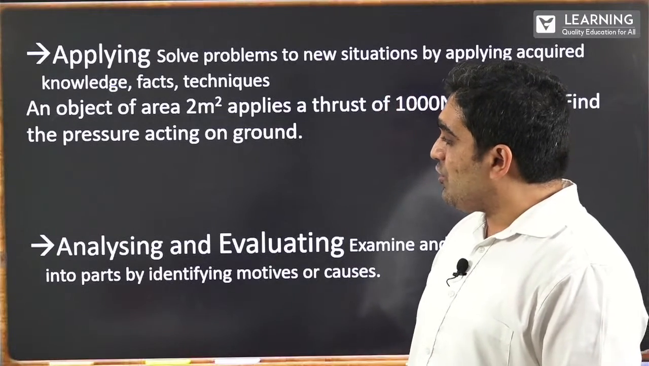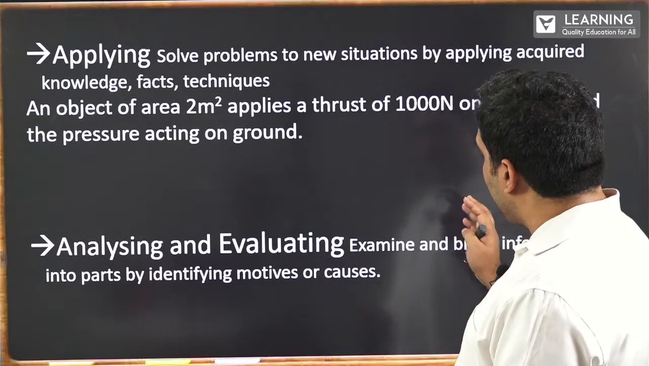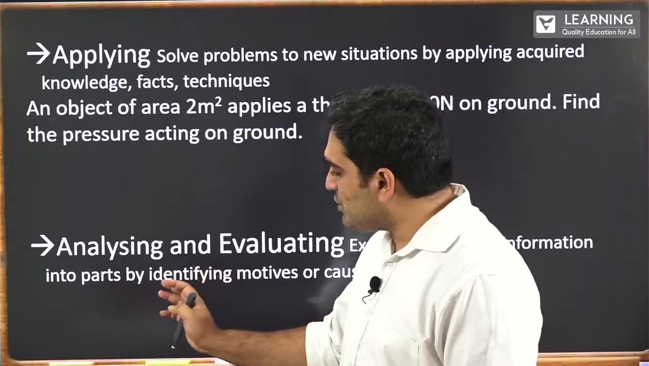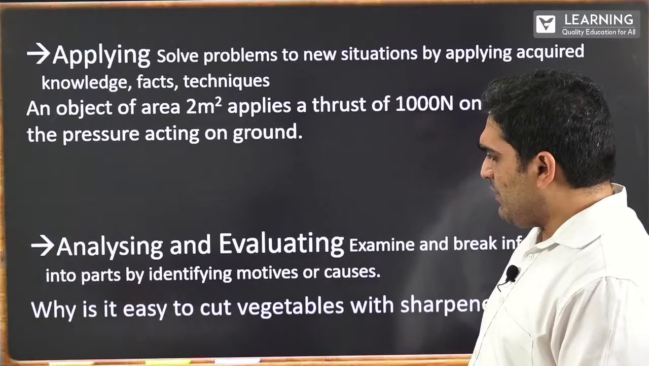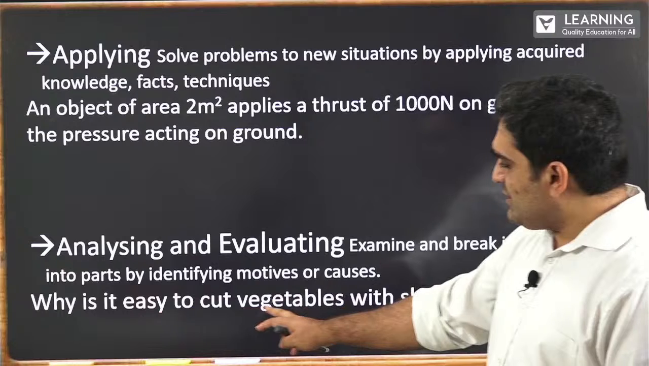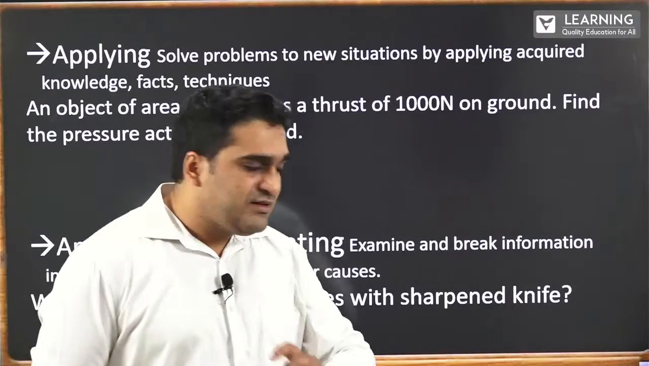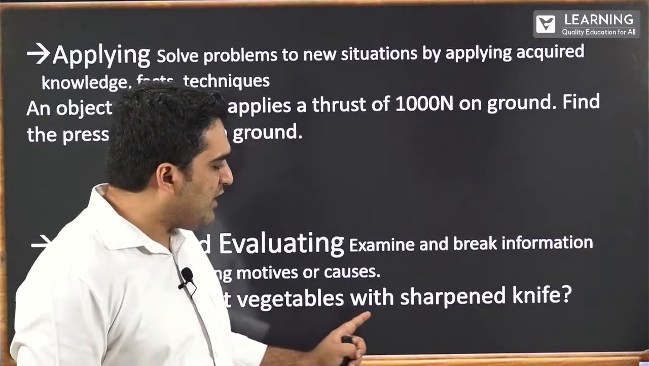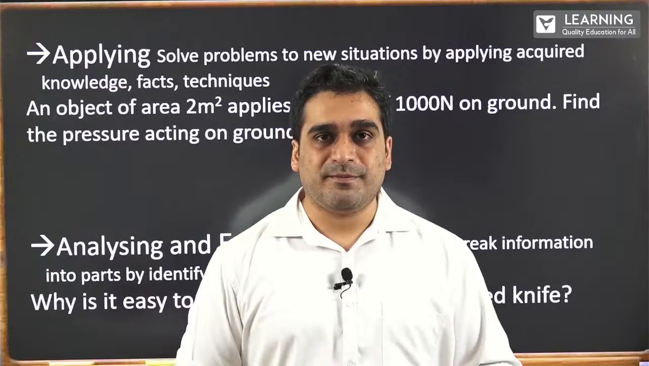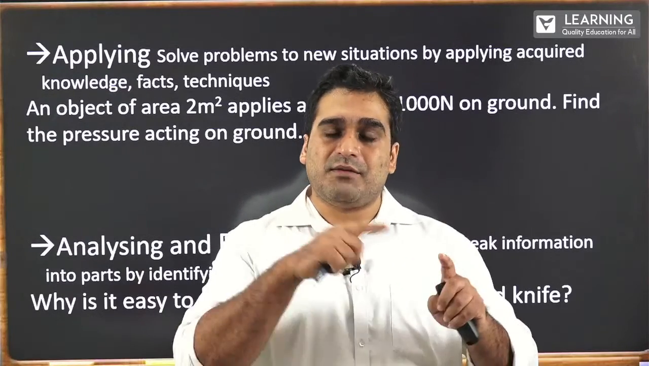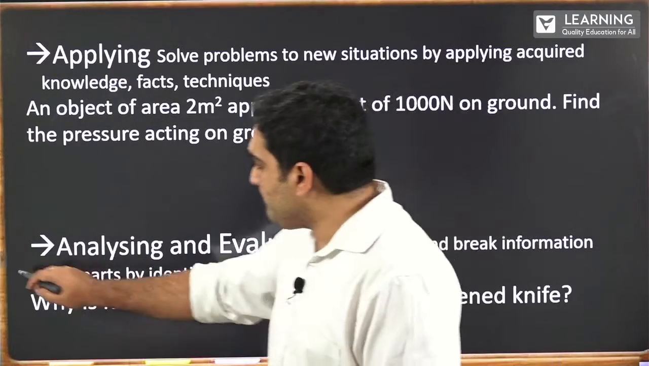The next one is called analyzing and evaluating. So let's have a look at analyzing, evaluating. It's all about examining and breaking the information into parts by identifying the motives and causes. Let's look at an example. Why is it easy to cut a vegetable with a sharp knife? Now, to answer this question, you need to understand the concept of pressure. Well, first we recollect that pressure is equal to force by unit area, where P equals F by A.